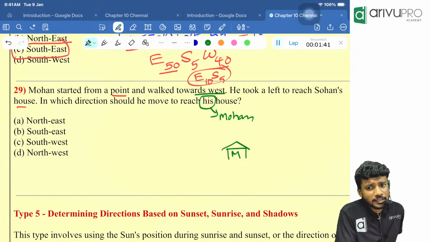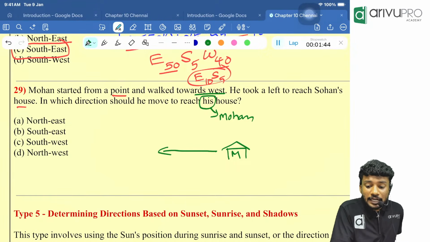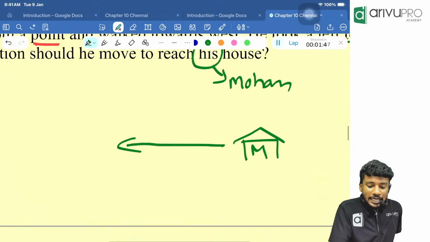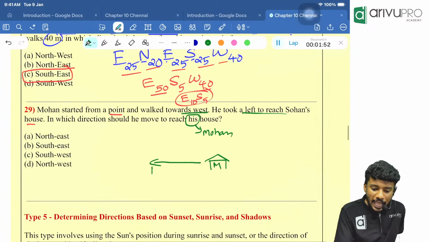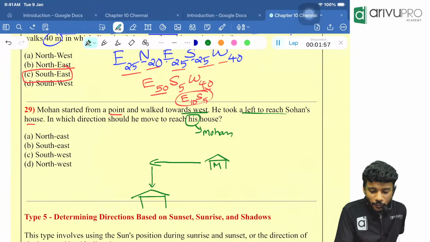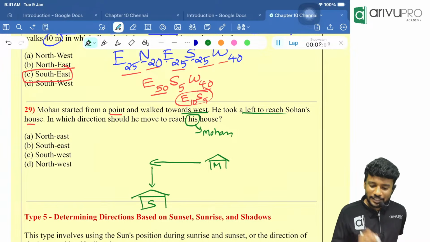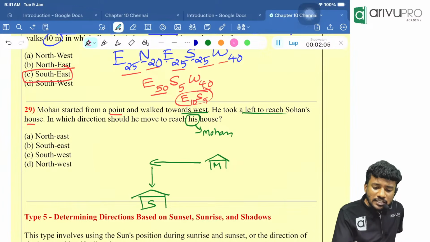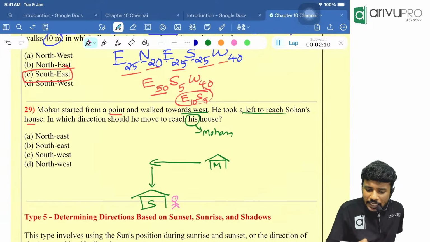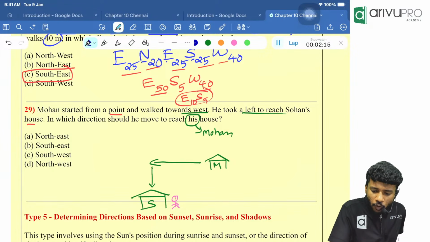West means left or right? Left. Correct? Then he took a left turn. Now people, left of west is what? South. He will walk down and he will reach Sohan's house. He reached there. Now, they are asking in which direction. So currently Mohan is standing over here. They are asking in which direction Mohan should move in order to reach Mohan's house. Now tell me, Mohan should move in which direction?